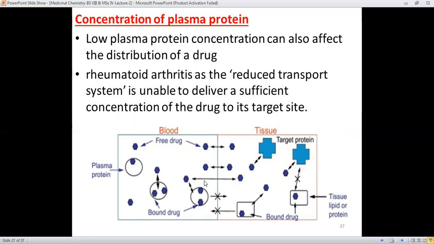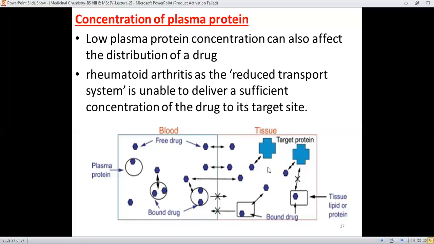They are present in the blood, but for reaching the target protein in the tissue, this equilibrium must be there, and therefore the drugs will be bound to the receptor or the target.